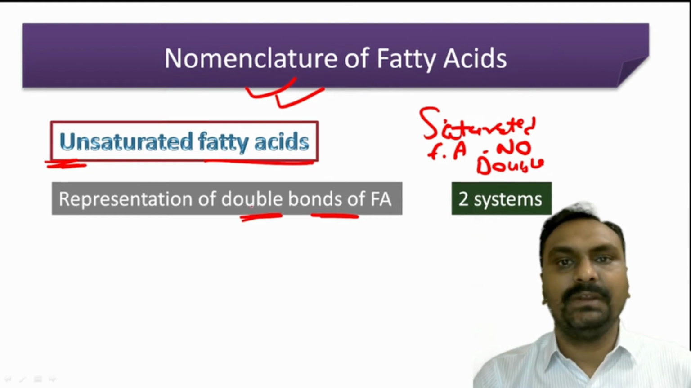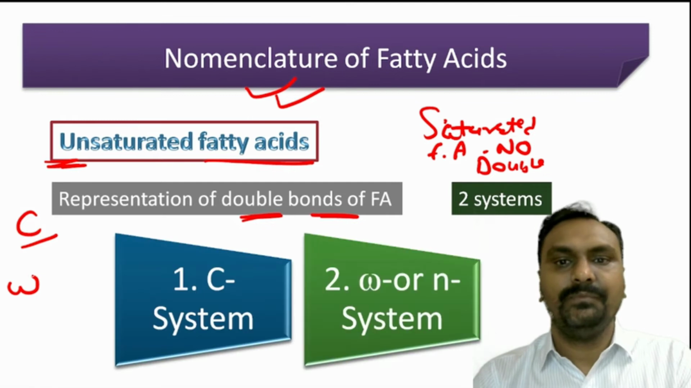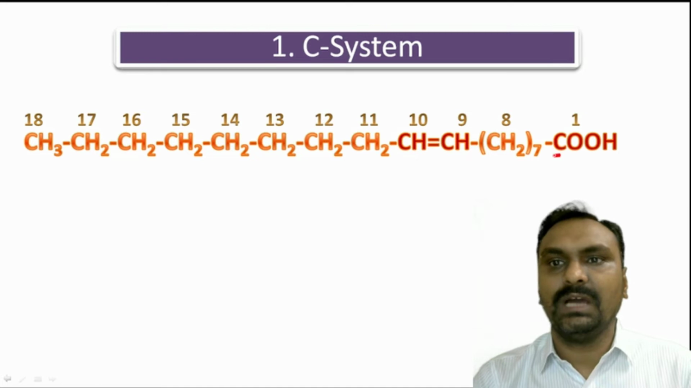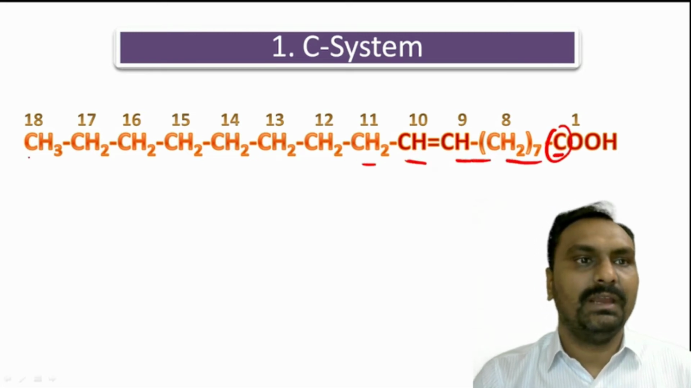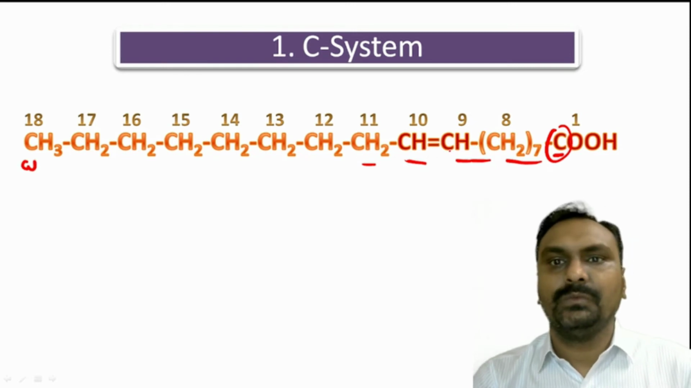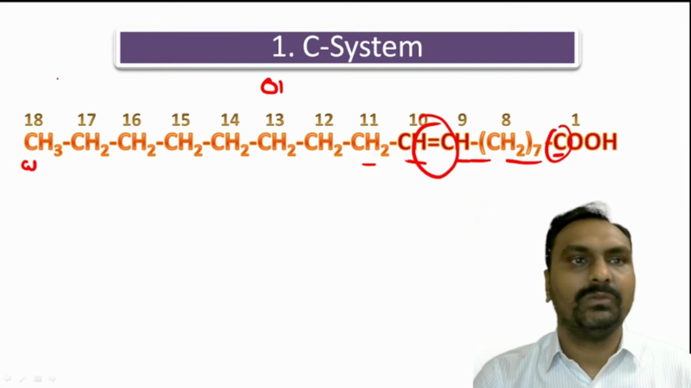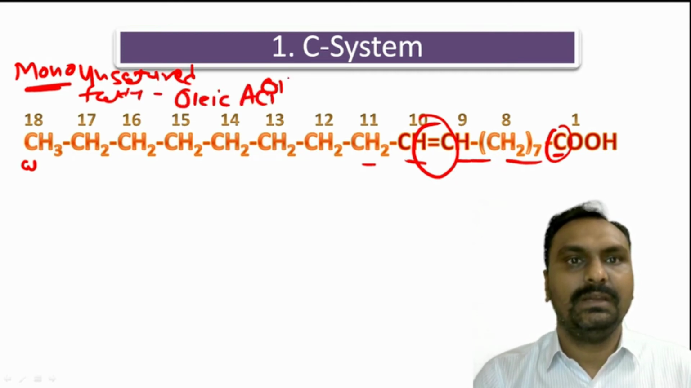Okay. So for the double bond, the representation is in two ways, one is delta and another is omega system. So what is that, we will see. In the delta system, as we know, the carbon numbering starts from this side, 1, 2, 8, 9, 10, while this is omega, right? In this structure there is only one double bond. One double means mono, and as there is a double bond, it is called unsaturated. So it is a monounsaturated fatty acid. It has 18 carbon, so it is oleic acid.